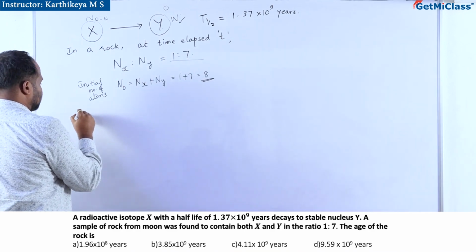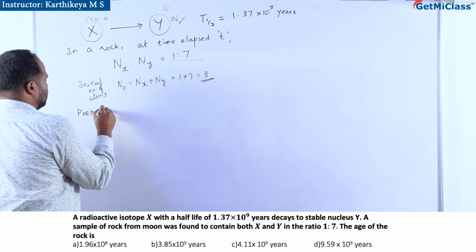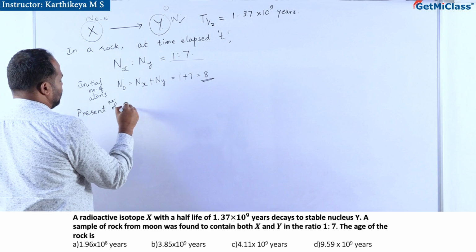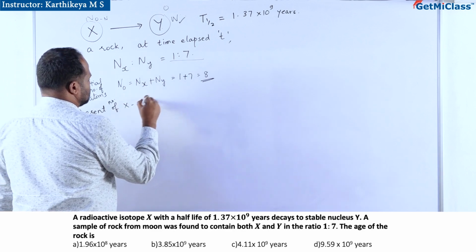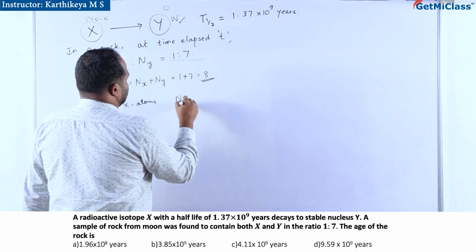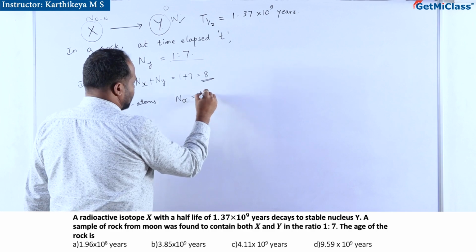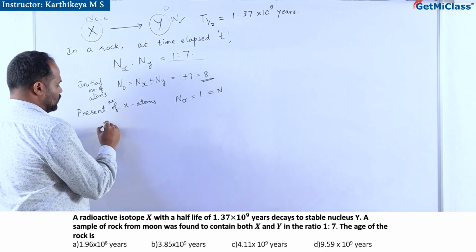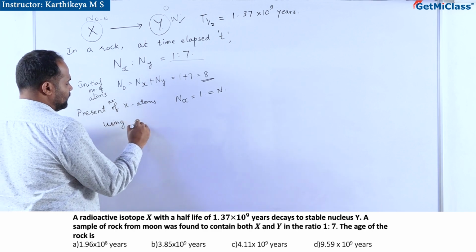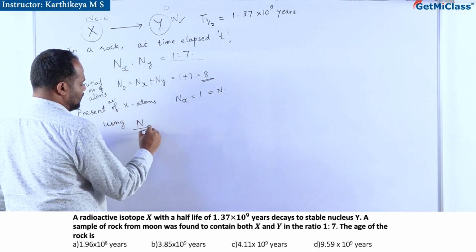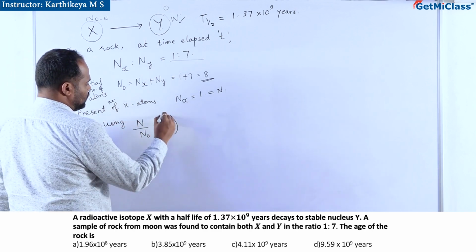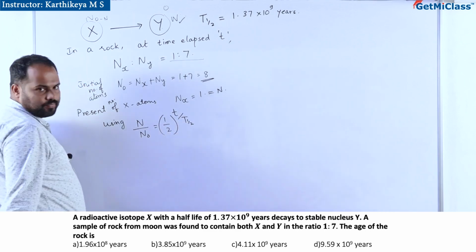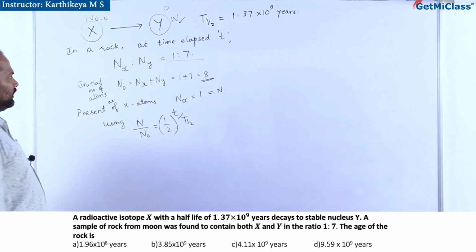Now the present number of X atoms is Nx, that is 1, which we regard as N. So using the formula, N by N naught equals 1 by 2 to the power time elapsed by half-life of the radioactive sample.